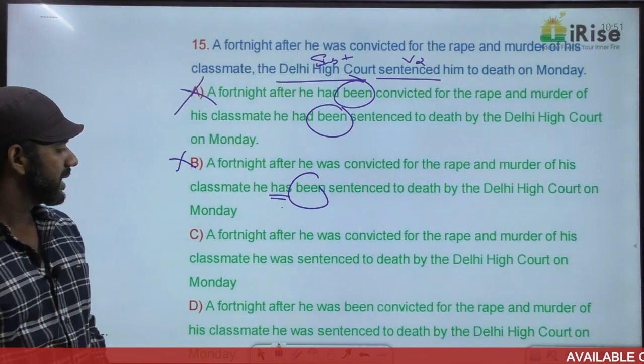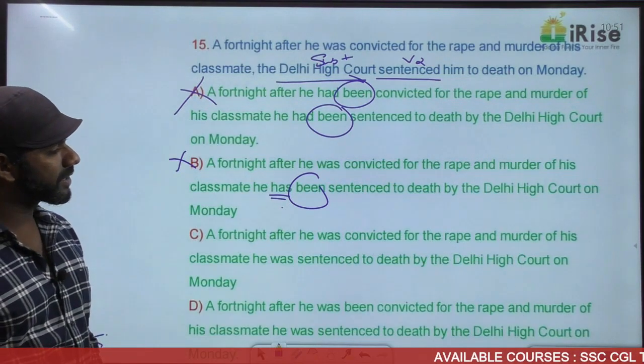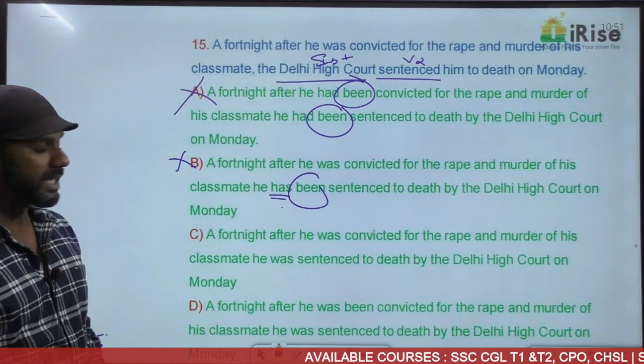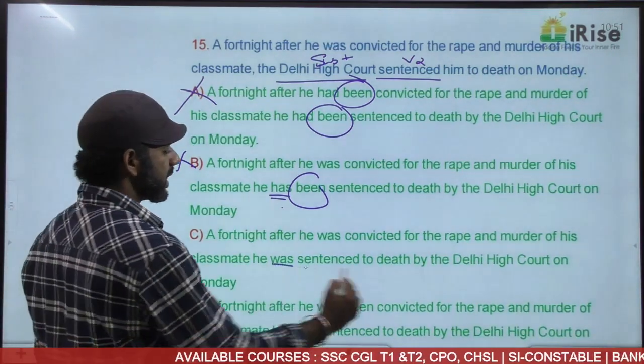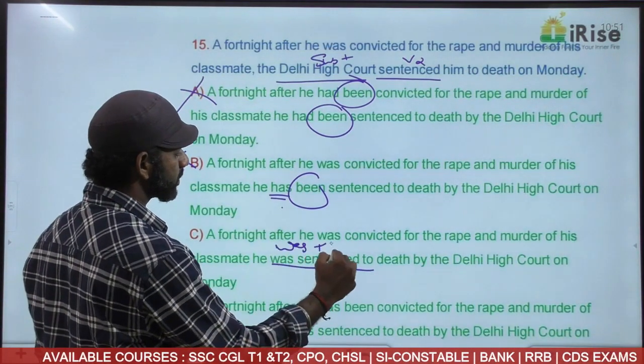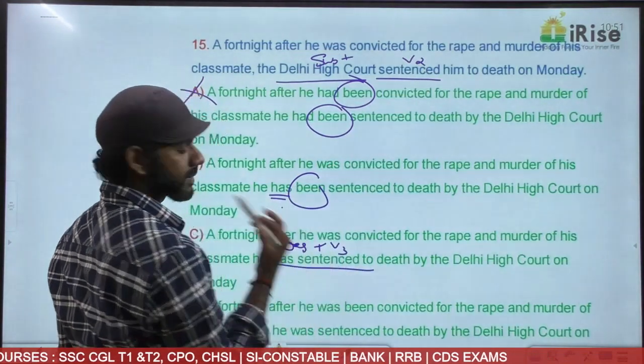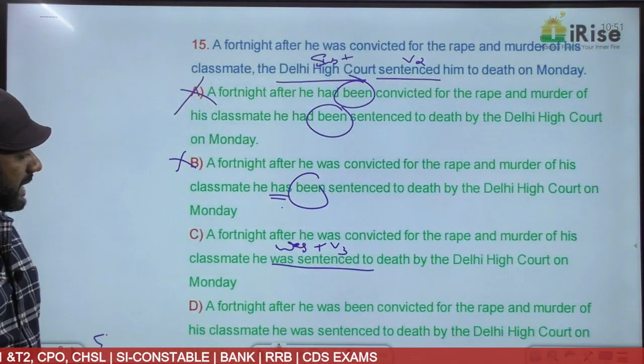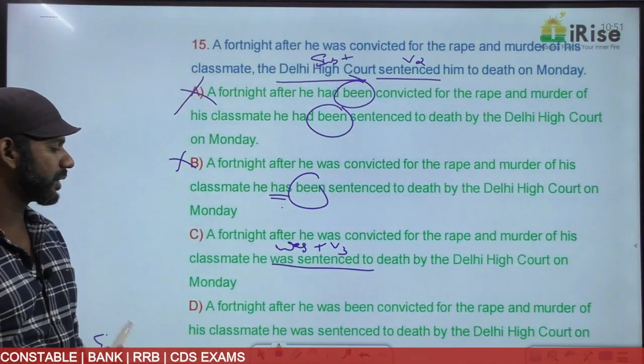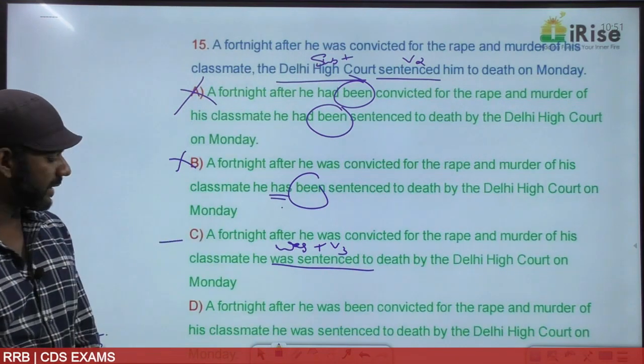Come to C. A fortnight after he was convicted for the rape and murder of his classmate, he was sentenced to death. Was sentenced is was plus V3. Simple past here. Simple past here. This is what we want. He was sentenced to death by the Delhi High Court on Monday. Must be considered.